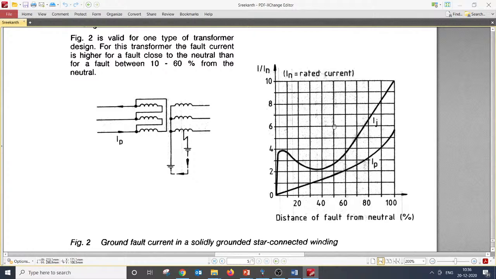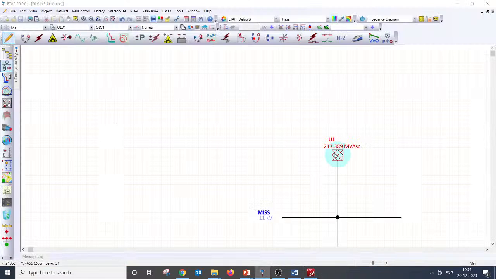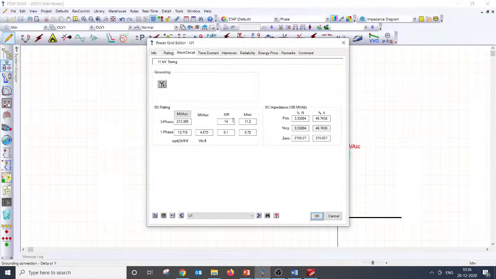Yes, that's what I'm trying to say. This X by R ratio will be different for three phase fault current and single line to ground fault current, because the neutral grounding resistor will come into the picture only for a single line to ground fault current, not for a three phase fault current. So you need to find out percentage R directly from the NGR, because that is the predominant impedance in all comparisons. Then you can back calculate this X by R ratio for a single line to ground fault current. That's an ideal way to do it.